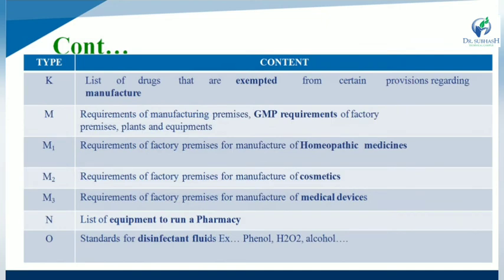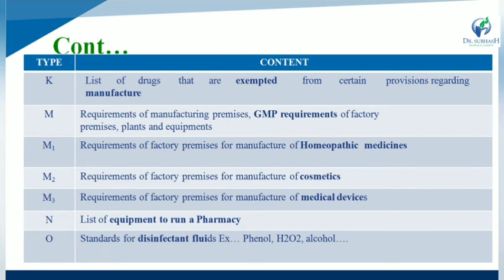Next one, Schedule K. What is the statement of Schedule K? It is the list of drugs that are exempted from certain provisions regarding manufacturing. So the list of drug substances exempted from manufacturing provisions is called Schedule K. Schedule M stands for requirements of manufacturing premises. For this, GMP requirements of factory premises, plant and equipment. What is GMP? That means good manufacturing practice requirements of factory premises, plants and equipment.